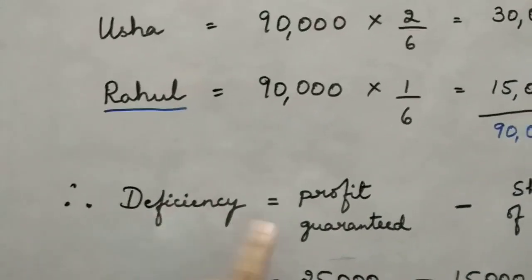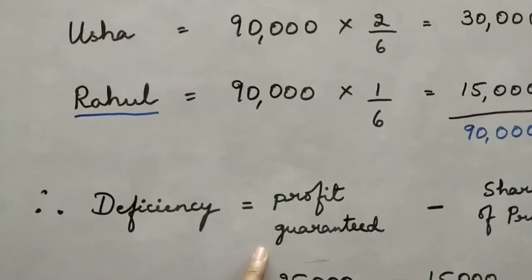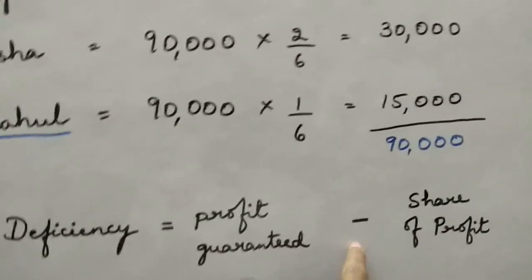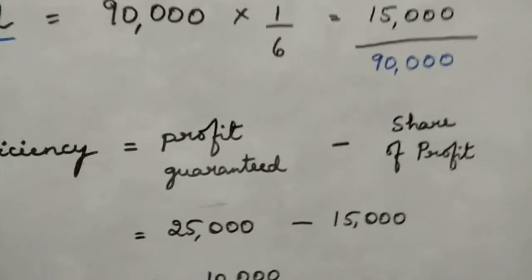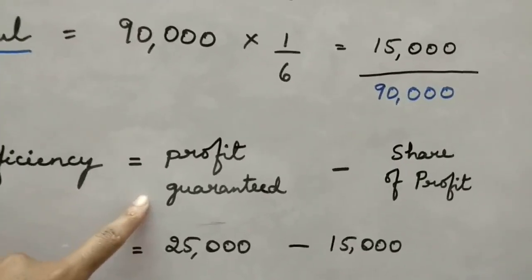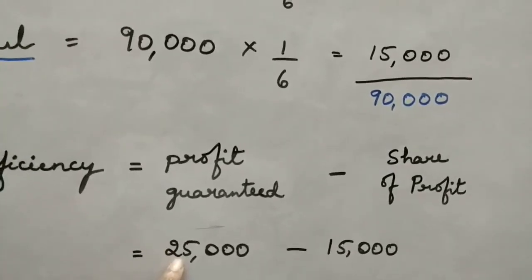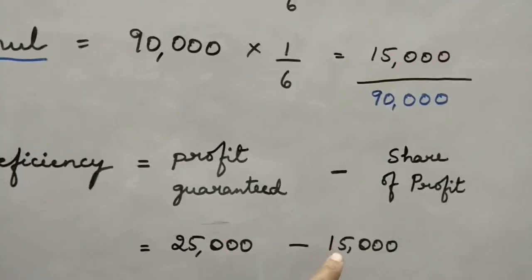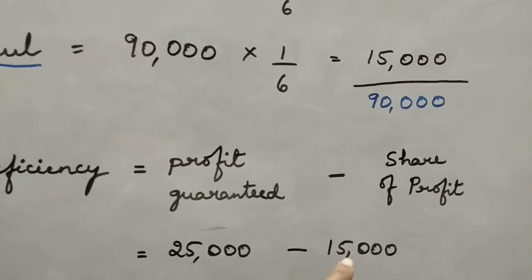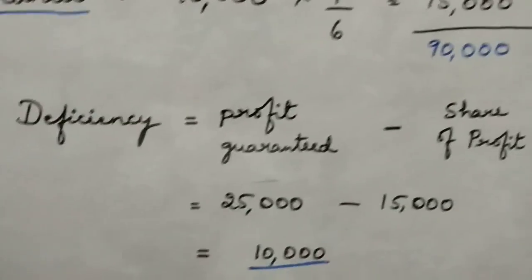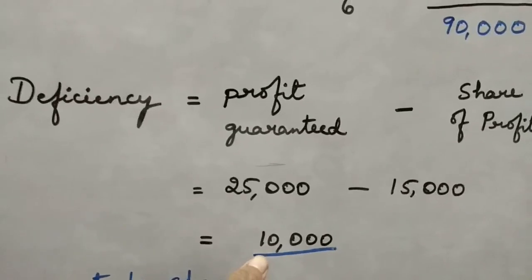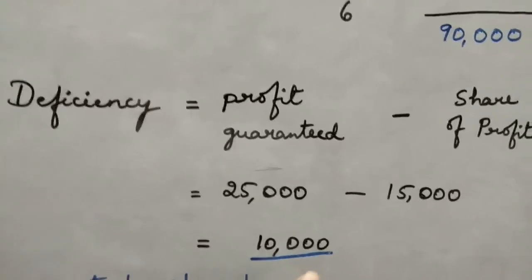So deficiency is equal to what is the profit guaranteed for him minus what is the share of profit of the new partner. So let us observe. The profit guaranteed to Rahul is 25,000 and the actual share of profit which he is supposed to receive is 15,000. So what is the loss for the firm? 10,000. The deficiency here is going to be 10,000.